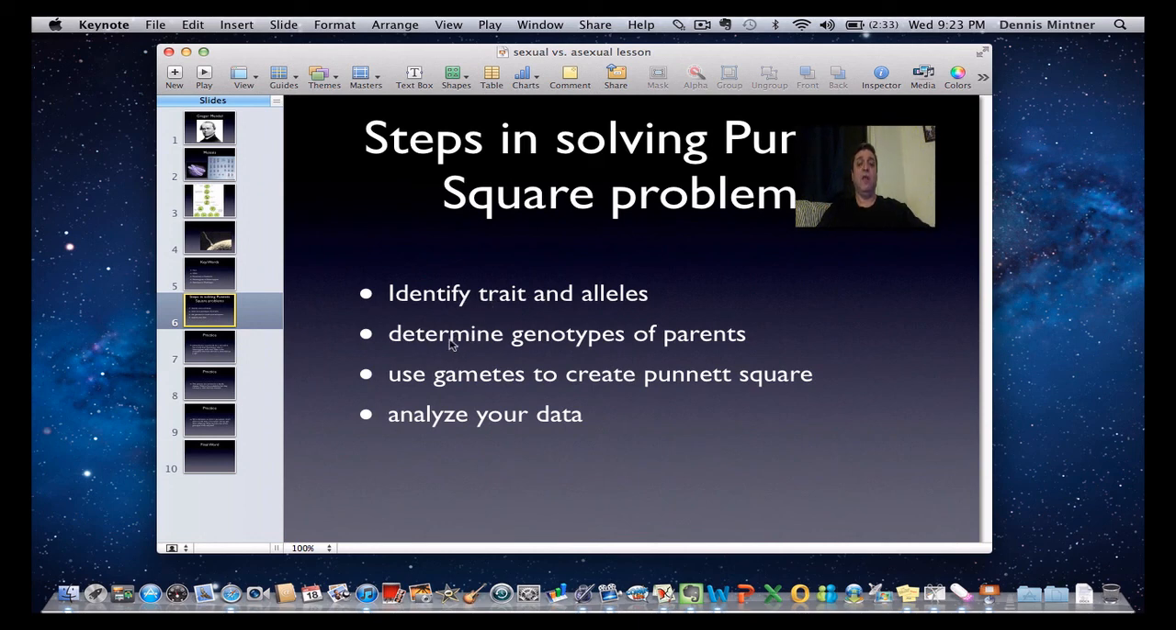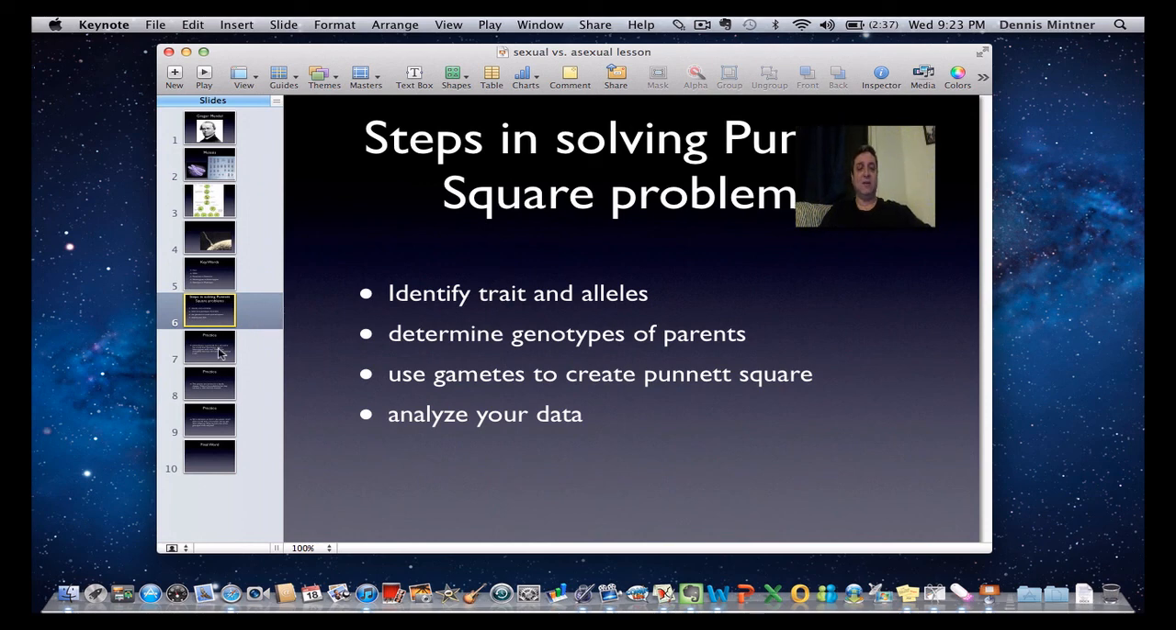Then we're going to determine the genotypes of the parents. That's the most important part. That's where people make the most mistakes, trying to find what the genotypes of the parents are. Very important step. Then we're going to use the possible gametes of those genotypes to create a Punnett square, which I'm going to show you, and then we analyze our data. So those are the four steps in solving any Punnett square problem.